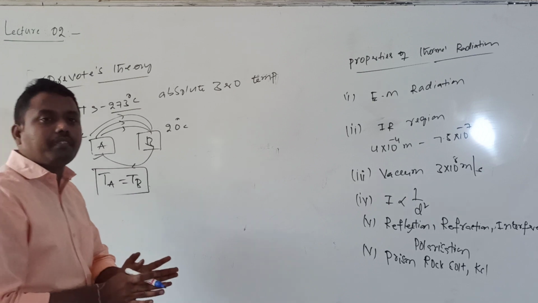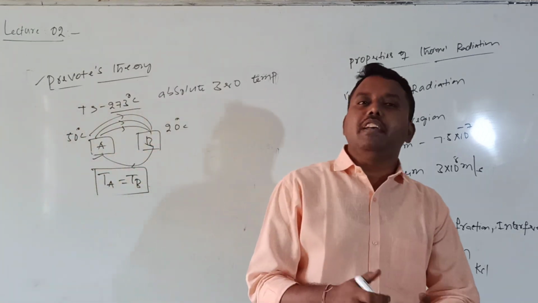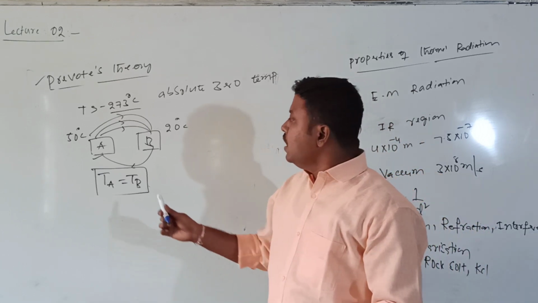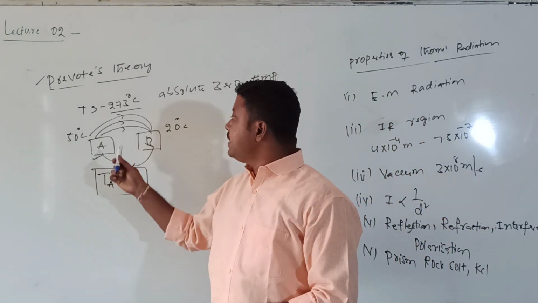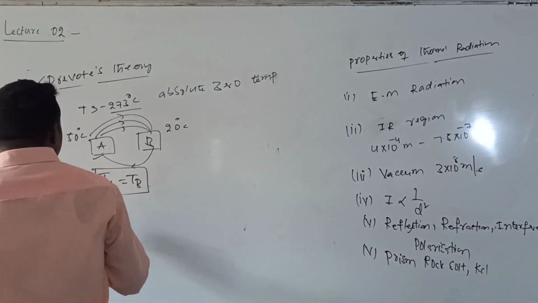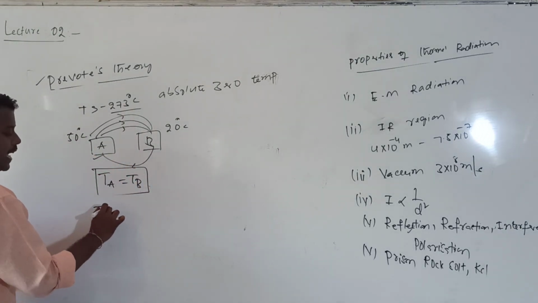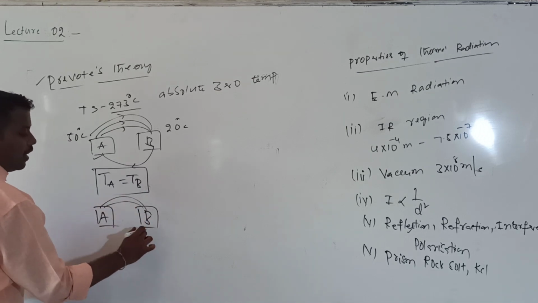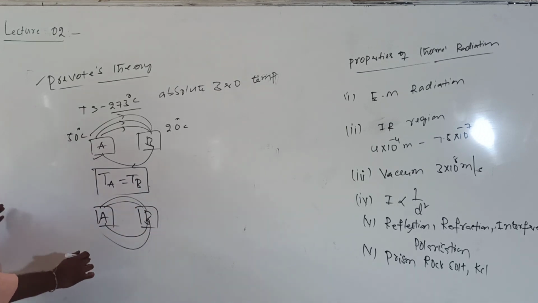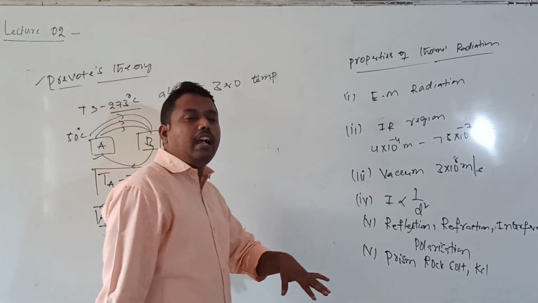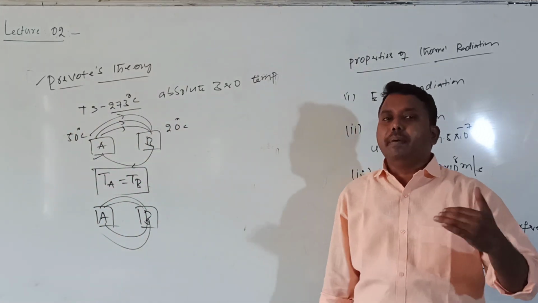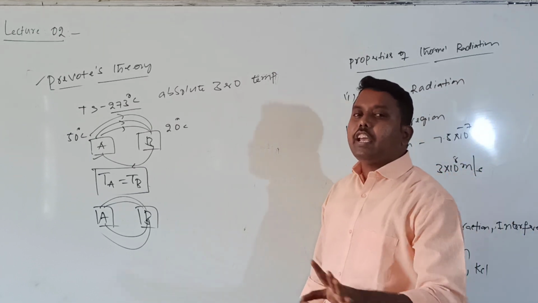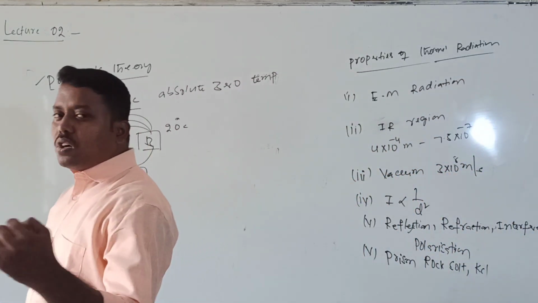That is thermal equilibrium. Whenever thermal equilibrium is obtained, there is no net transfer of heat. At thermal equilibrium, the quantity of radiation emitted by A and by B are the same, and obviously the quantity of radiation absorbed by A and by B are also the same. At that time the temperatures of A and B will not change; they remain constant.